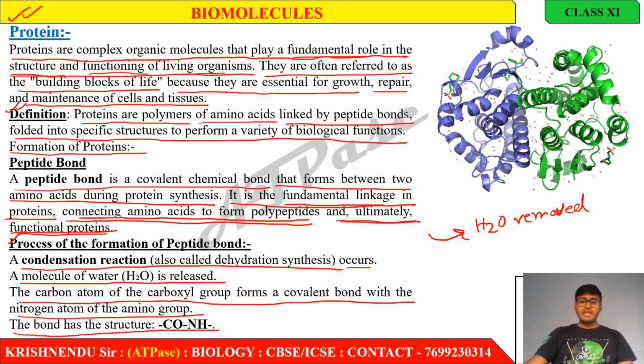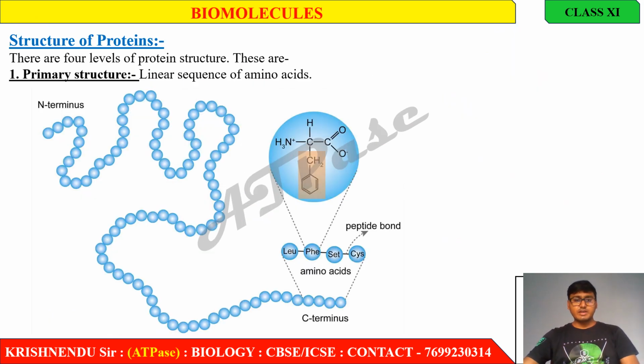Okay, so let's make a peptide bond. Here I will make a peptide bond between two amino acids. Clear? So suppose this is amino acid 1. This is the structure of an amino acid. We already discussed that. C double bond O, H.